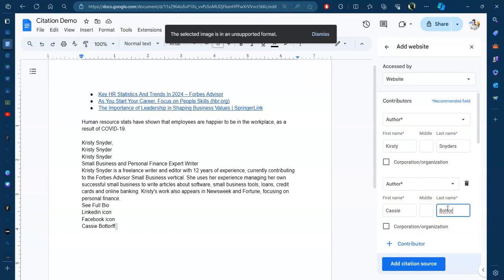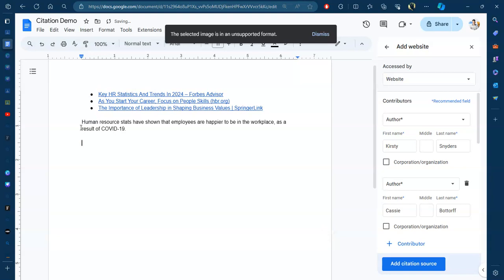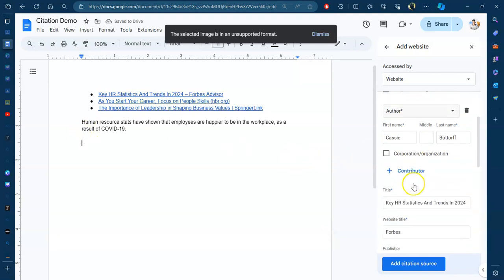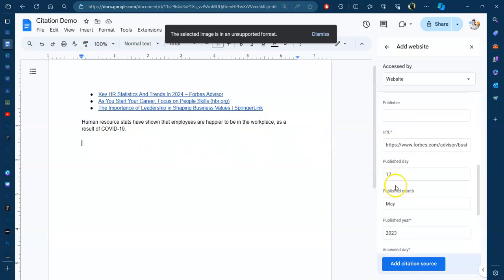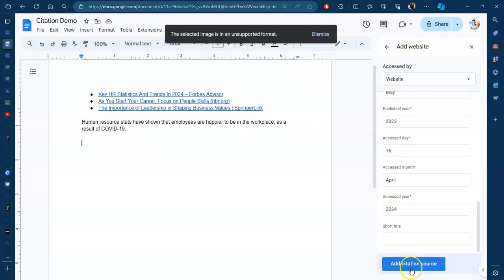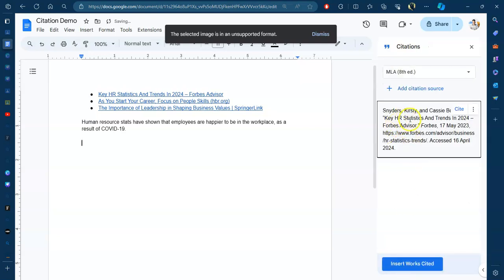Okay, and what you want to do ideally is make sure that you have at least 5 references for every assignment that you do, and then an additional 5 for every research paper that you're doing. Okay, so then everything else is in. I'm happy with it, so I'm just going to say add citation. So you'll see that it saves it here as a citation, but you're not done there, so you need to actually cite it. So we're going to say click cite, and then you'll see it will put it in there.